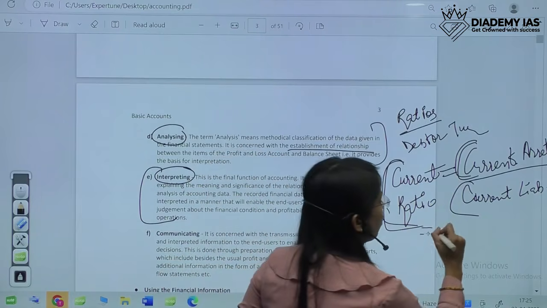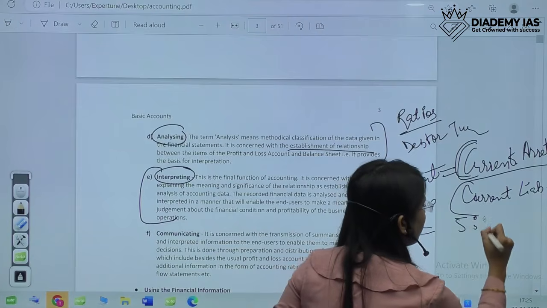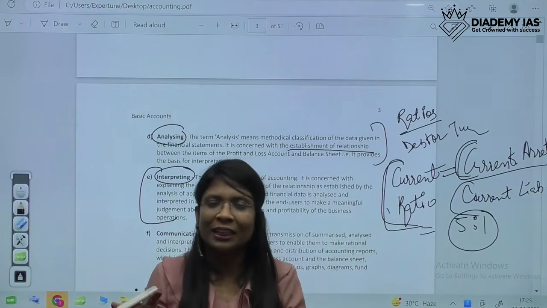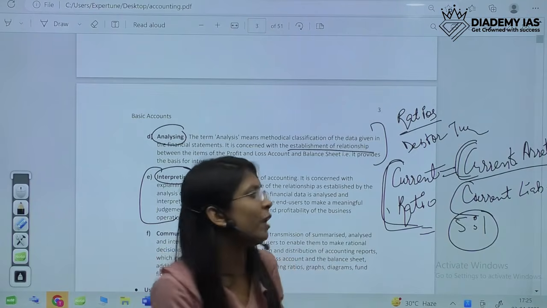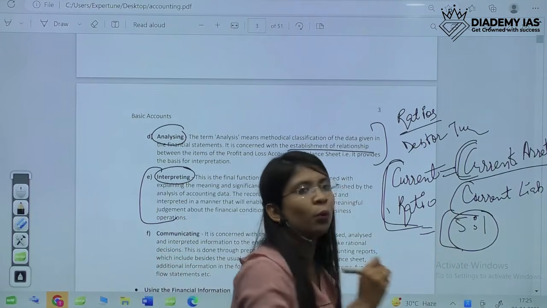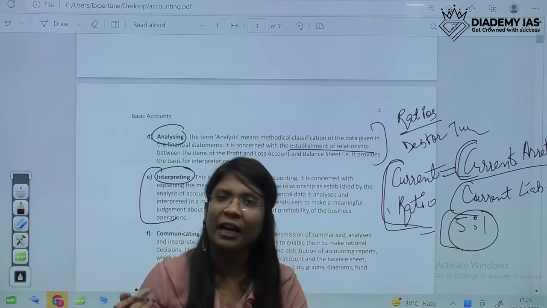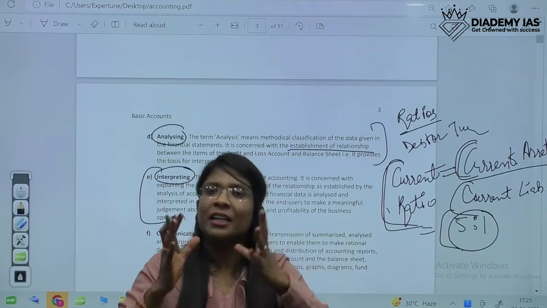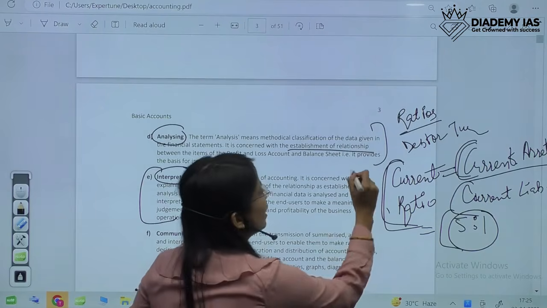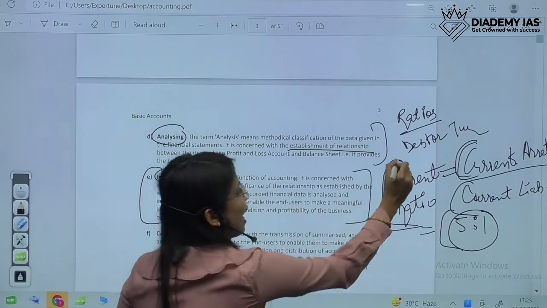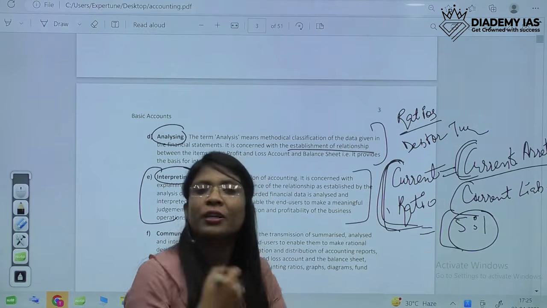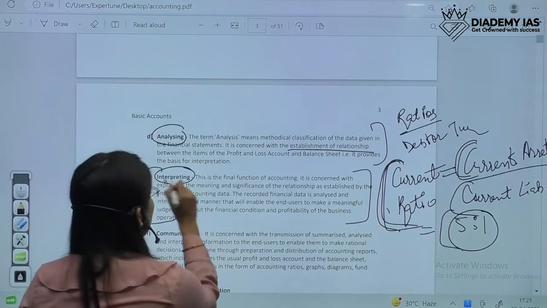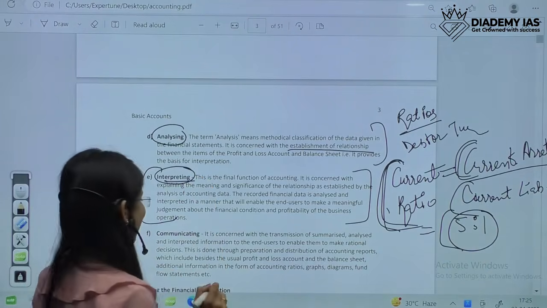If current ratio comes out to be 5:1, then we have to use our minds, think thoroughly, and come to a conclusion: okay, if current ratio is 5:1, then our current assets are very high, so we have to do something about it and bring it to a very decent level. That is the interpretation we do. So this is analyzing, and after analyzing, we have to think about it and interpret the results. I hope it is clear.